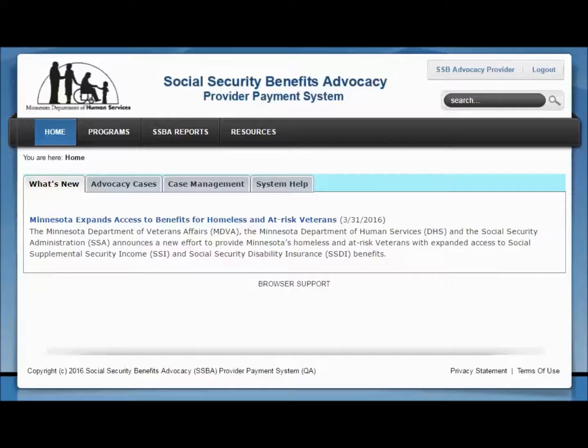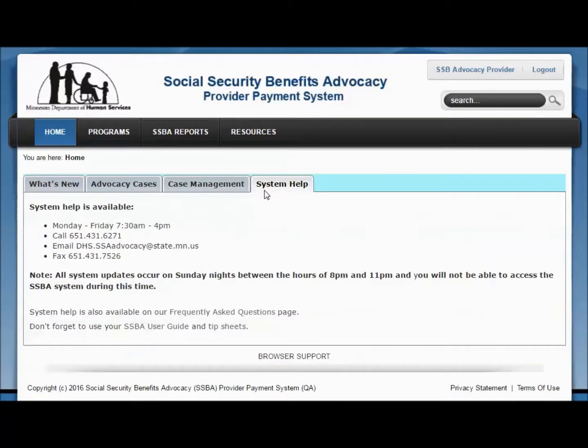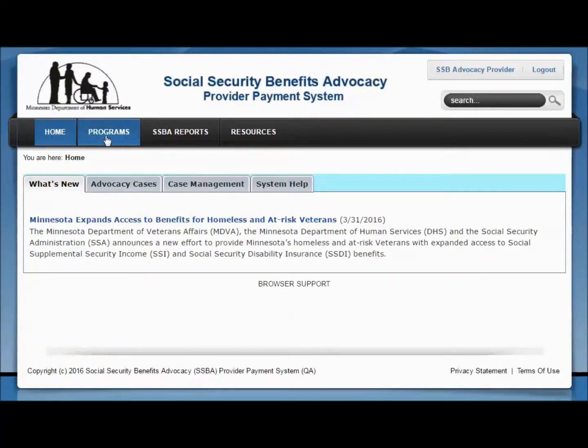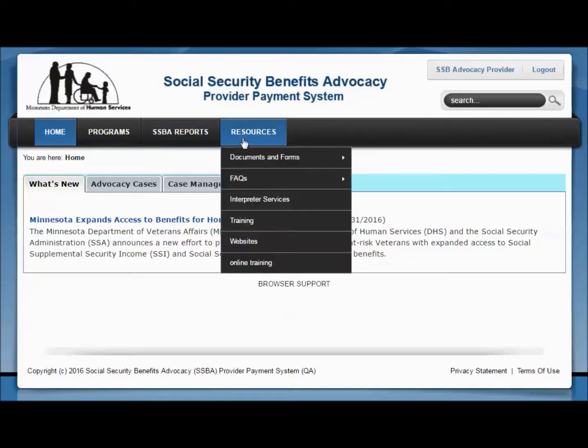The SSBA homepage displays news, helpful tips, and information on how to get system help. On the main menu bar, you can access the Homepage tab, our Programs tab, where you will enter your client information, submit invoices, and do most of your work, the SSBA Reports tab, and a Resources tab, where you can access additional information on interpreter services, frequently asked questions, and system training information.